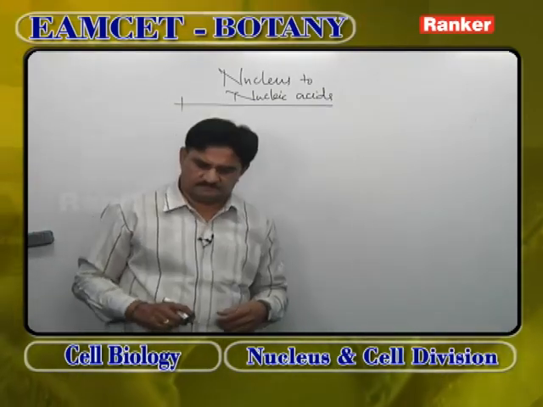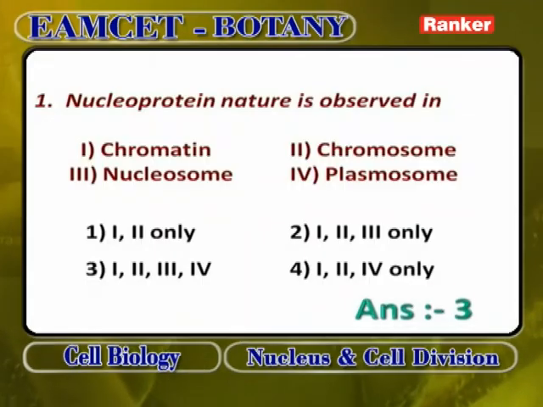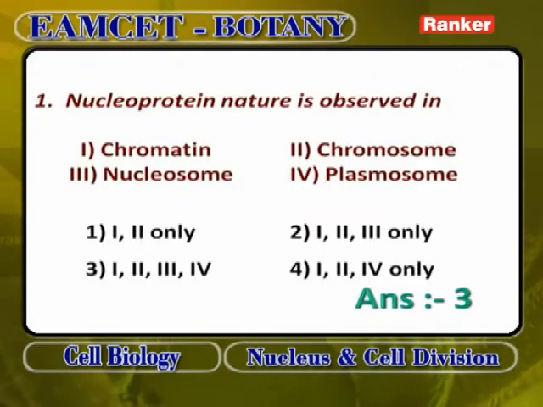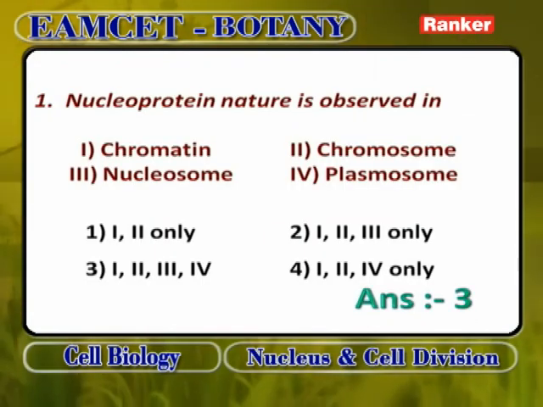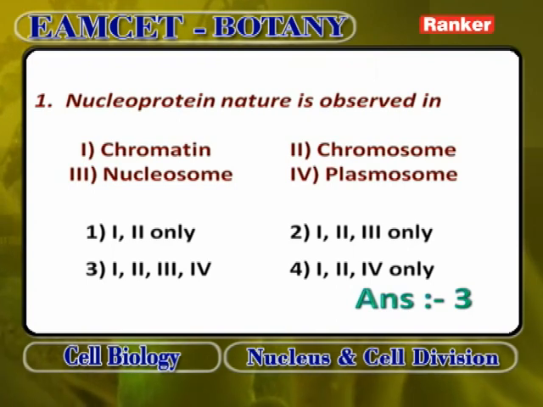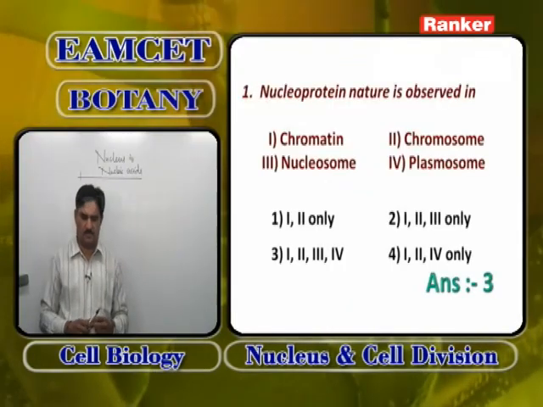First, nucleoprotein nature is observed in chromatin, chromosome, nucleosome, plasmosome. Plasmosome means nucleolus. So nucleoprotein nature is observed in chromatin because it is present within the chromosome, which contains chromatin and other substances.